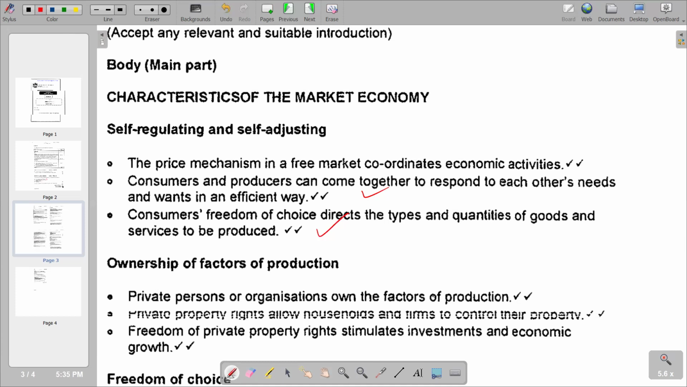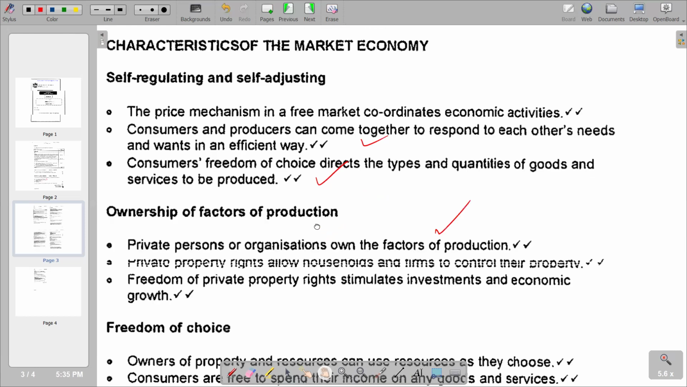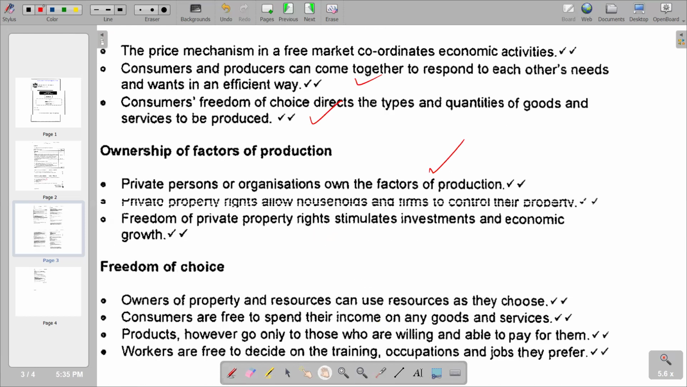Then we go to ownership of the factors of production. So we don't have the government owning the factors of production. And the second point is that private property rights allow households and firms to control their property, and freedom of private.